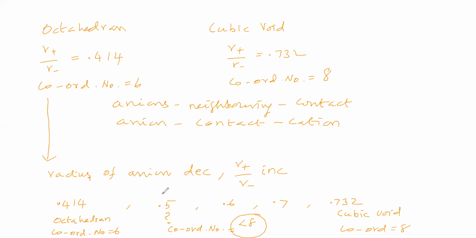Now, when the radius ratio is 0.5, what do you think about the coordination number? Less than 8 is not possible, we said. Is less than 6 possible or not possible? Sir, for a tetrahedral void, okay, you are saying possible.